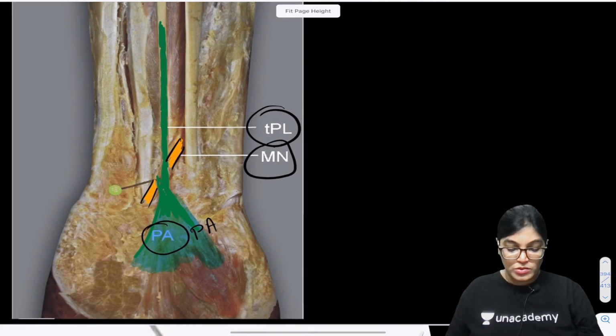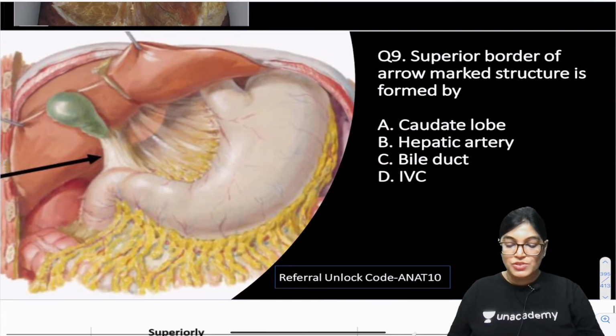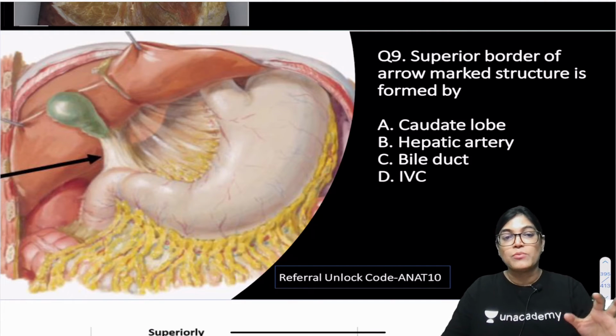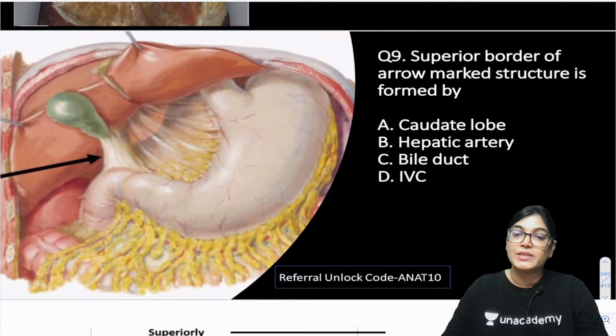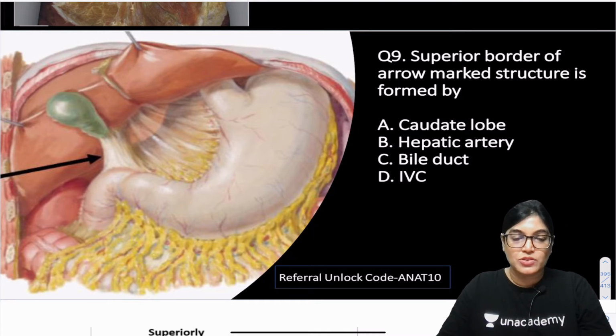Okay, now let's move on to the next. Superior border of arrow mark structure is formed by. Can you see the black color arrow mark structure or area? So just tell me which of the following structures, whether it is caudate lobe, hepatic artery, bile duct, or inferior vena cava, is forming the superior border of the arrow mark structure.